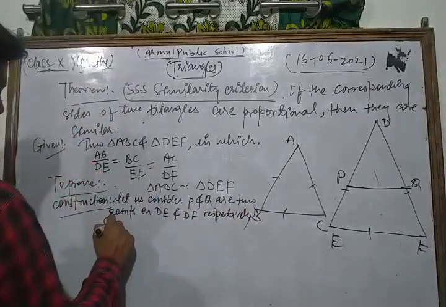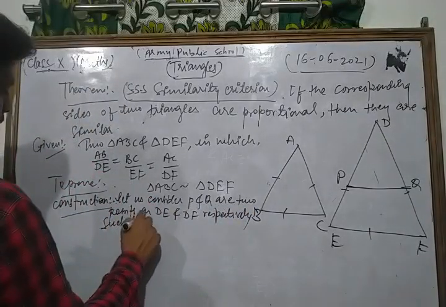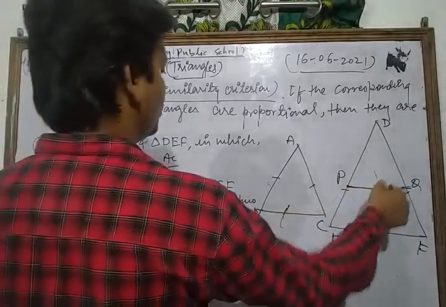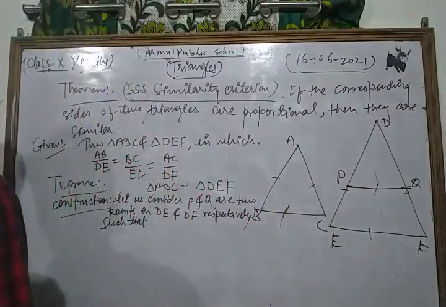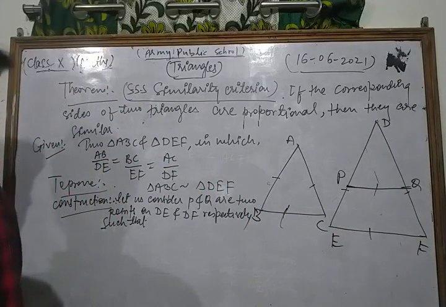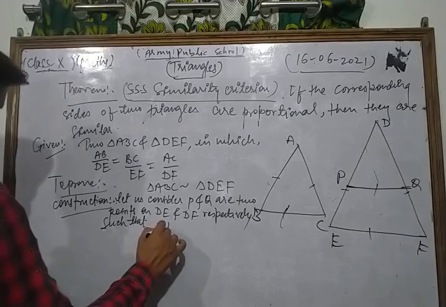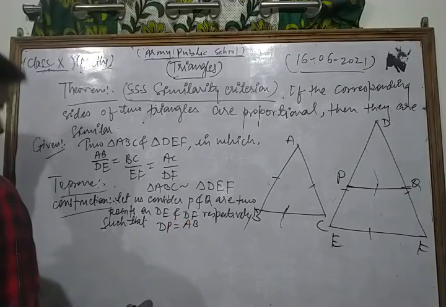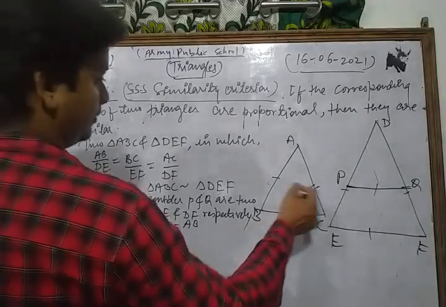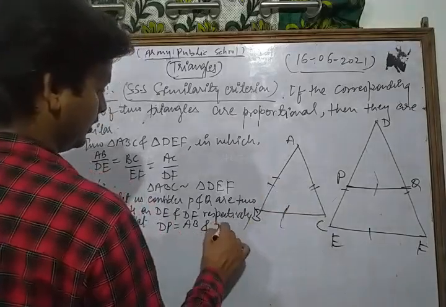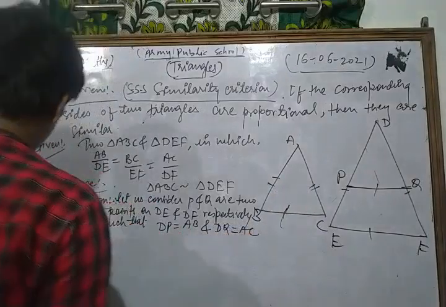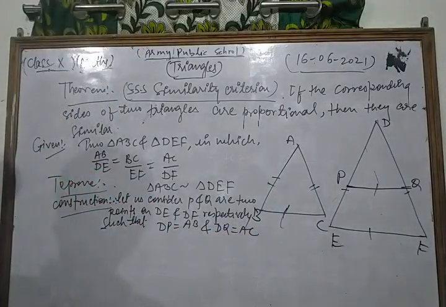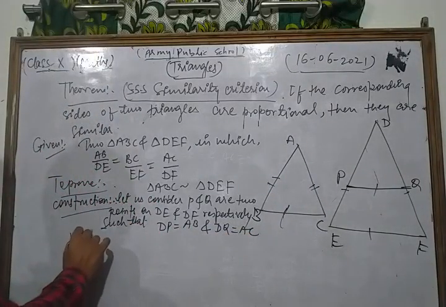such that DP is equal to AB and DQ is equal to AC, and join PQ. Now let's see its proof.